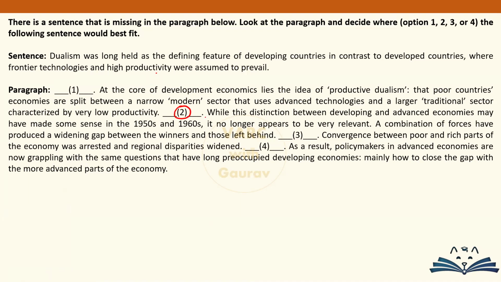क्यों? क्योंकि तुरंत यहां पर देखिए what this part is talking about, the distinction between developing and advanced economies, distinction between developing and developed economies. Okay, ये कहां पर दिया है? ये given sentence में ही तो दिया है, developing countries in contrast to developed countries, that's it. If you don't put this sentence in blank number 2, what do you have the situation as is something like this. Let me explain it to you.